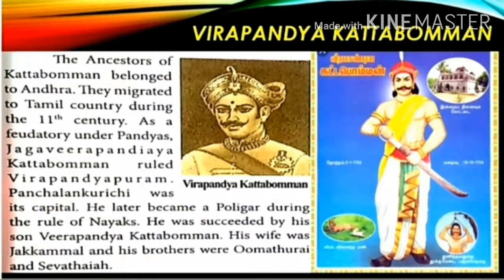He later became a Palayakarar during the rule of the Nayaks. He was succeeded by his son Veerapandiya Kattabomman. His wife was Jakkammal and his brothers were Oomathurai and Sevathaiya.